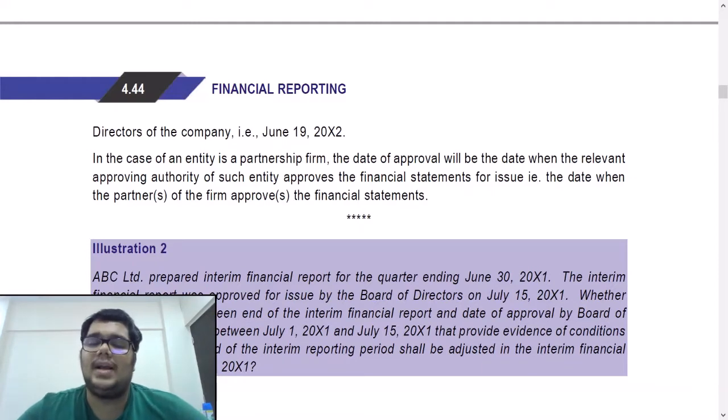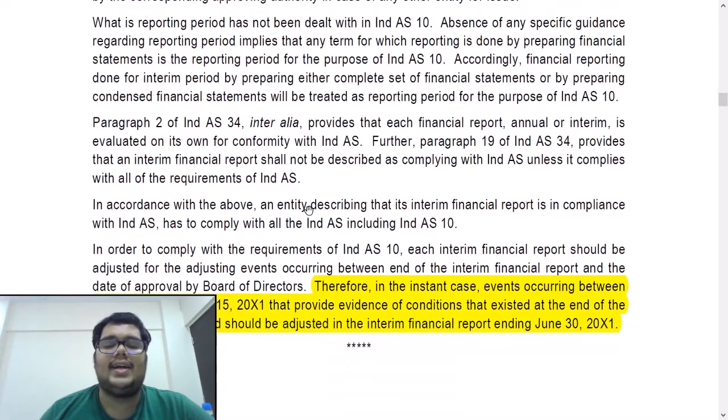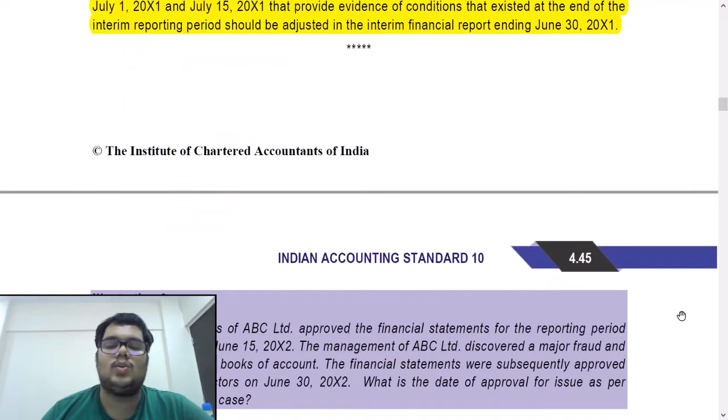Yes. So this standard also applies to interim financial reports. And if there is some event occurring between July 1st and July 15th, that is the period when we will check the events if they are adjusting or non-adjusting events, and if there is some event that is providing further evidence of conditions that existed as on balance sheet date, then that is an adjusting event and we have to apply the changes from that event in the financial statements. So you can read the highlighted part in the answer. Therefore, in the instant case, events occurring between July 1st and July 15th that provide evidence of conditions that existed at the end of the interim reporting period should be adjusted in the interim financial report ending June 30th X1.